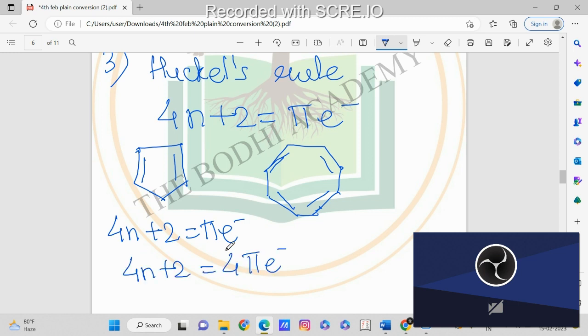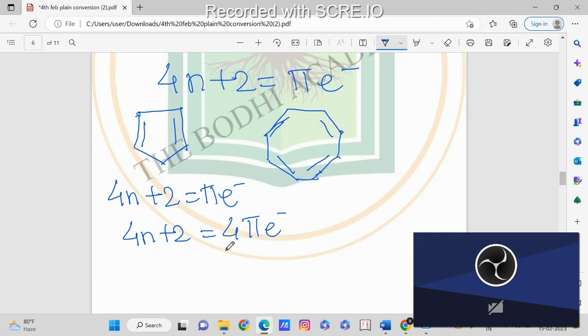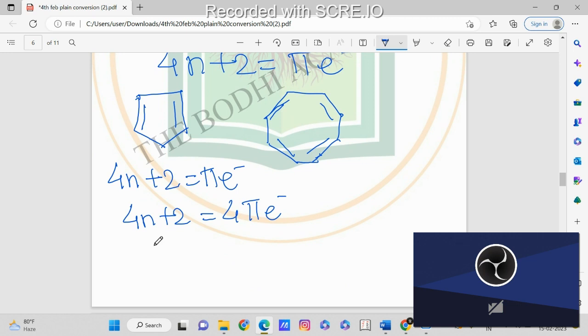Now we can write this as 4n is equal to 4 minus 2. This is a simple mathematics calculation. We take the 2 to the other side and subtract it from the 4.